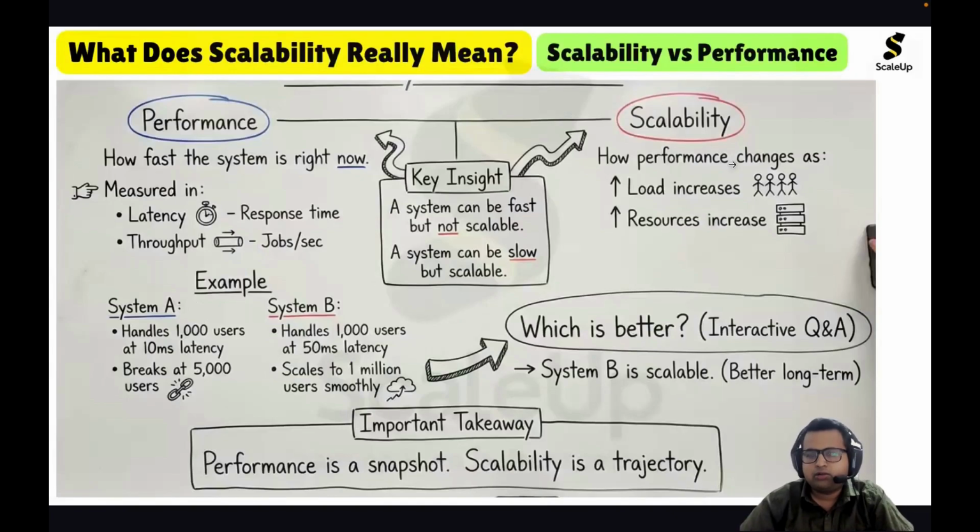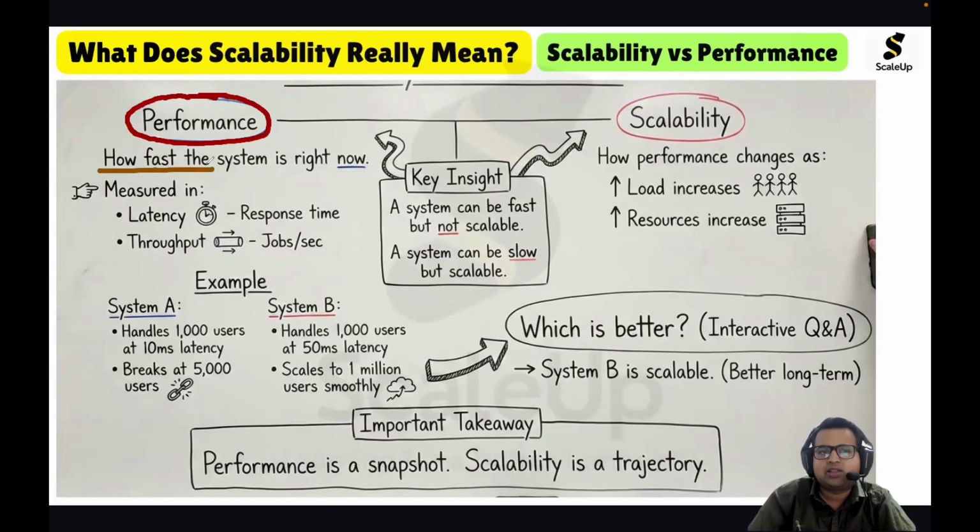We look into the difference between scalability versus performance. Performance of a system is how fast the system is right now.